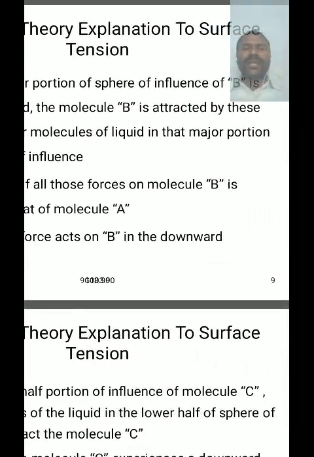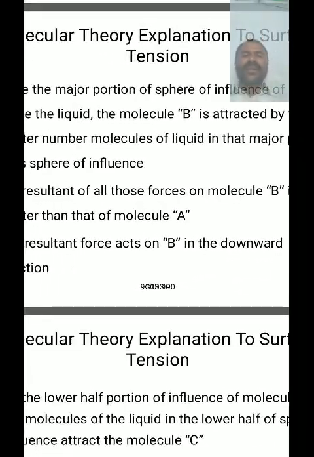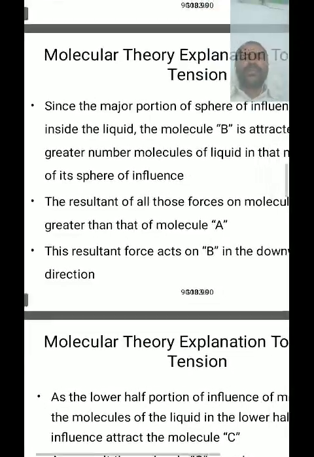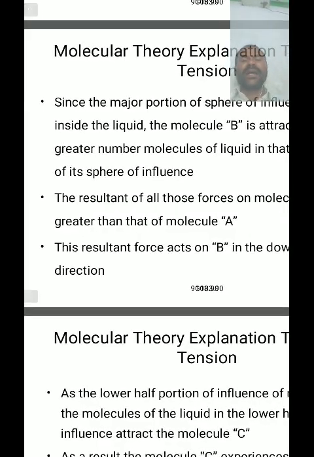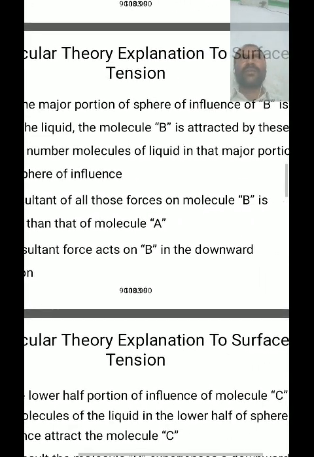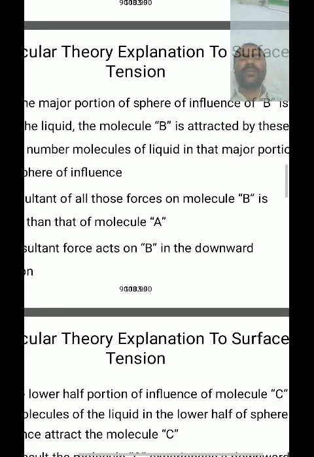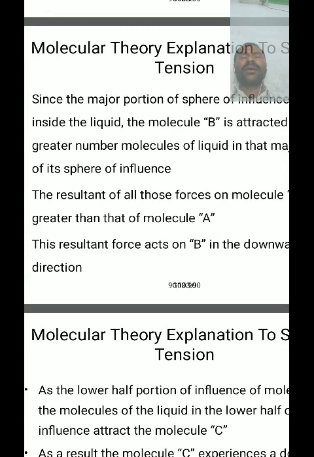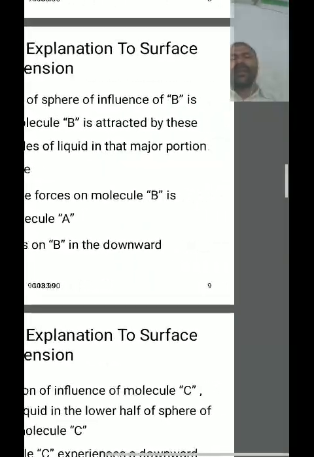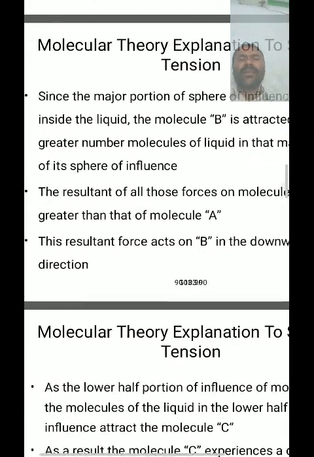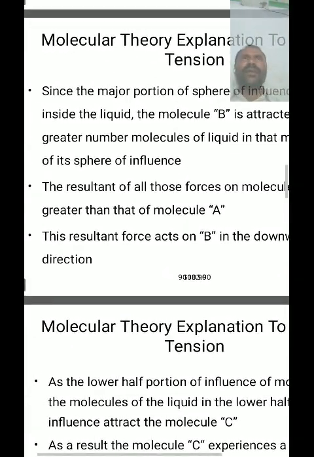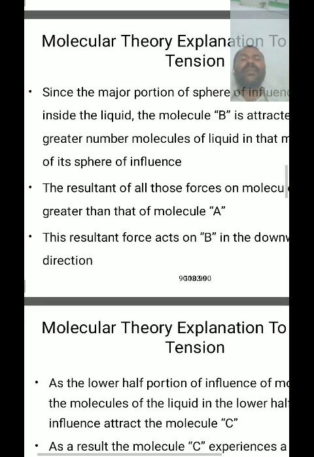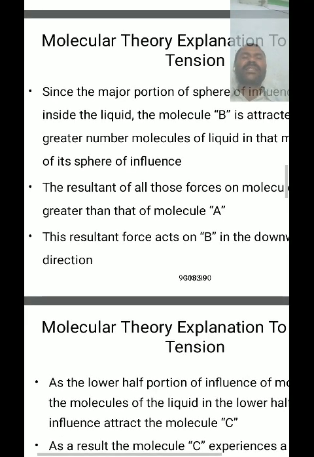Since the major portion of the sphere of influence of B is inside the liquid, and a partial portion of the sphere of influence of molecule B is above the liquid, the number of molecules attracted by the liquid is greater than the number of molecules attracted by the gas, because a partial part of molecule B's sphere is just above the liquid.